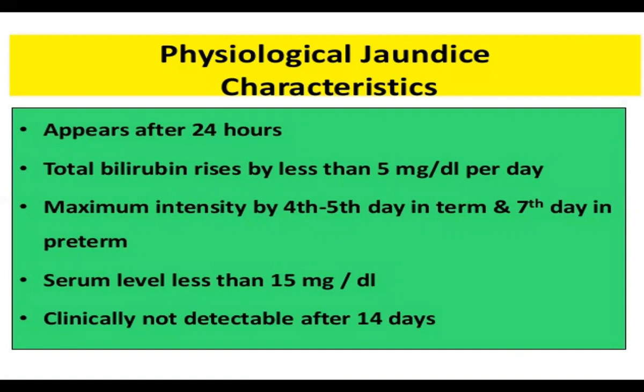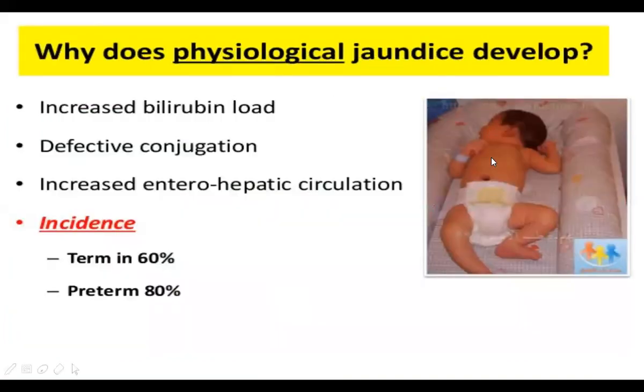Physiological jaundice characteristics: it appears after 24 hours, the total bilirubin is less than 5 mg, maximum intensity is on day 4 to 6, and the serum level is less than 15 mg per dl, and it is not seen clinically after 14 days. This is physiological jaundice in the newborn. Obviously, there is increased bilirubin load, defective conjugation, and increased enterohepatic circulation. The incidence in term babies is about 60%, and in preterm about 80%.